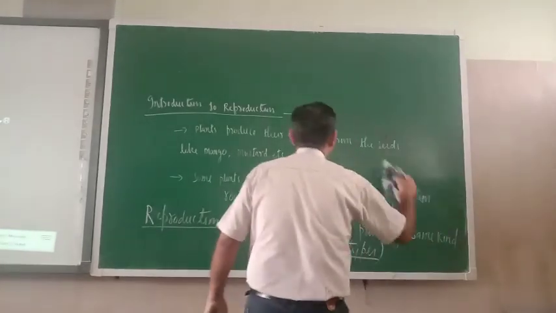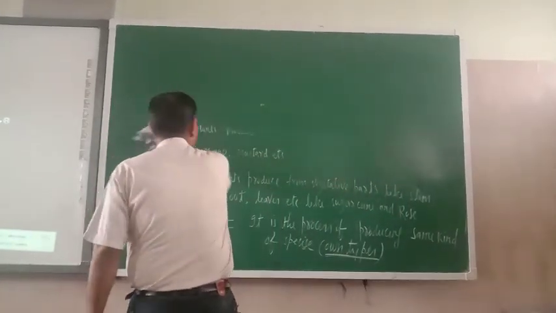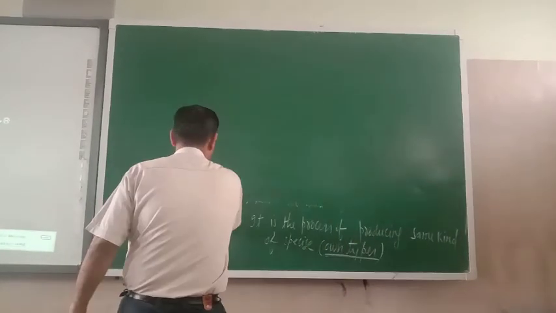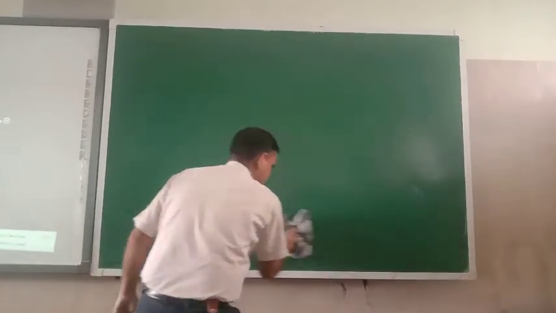There are different types of reproduction, but here we'll discuss basically two types. The first type is asexual reproduction.